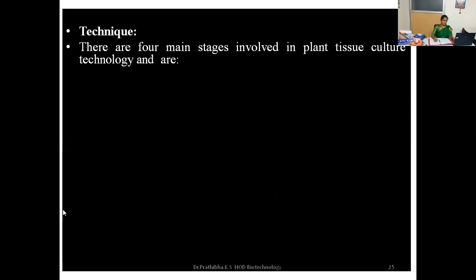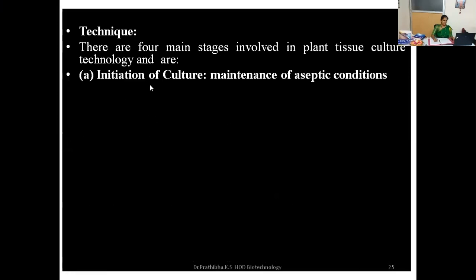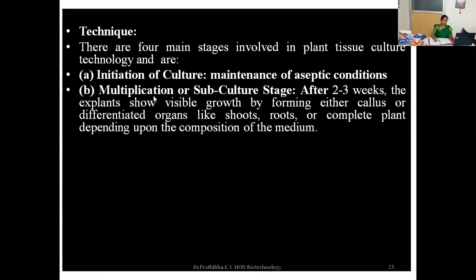Now let us understand the plant tissue culture technique. In this technique, there are 4 main stages involved. The first one is initiation of culture, that is, maintenance of aseptic conditions. Second is the multiplication or subculture stage.